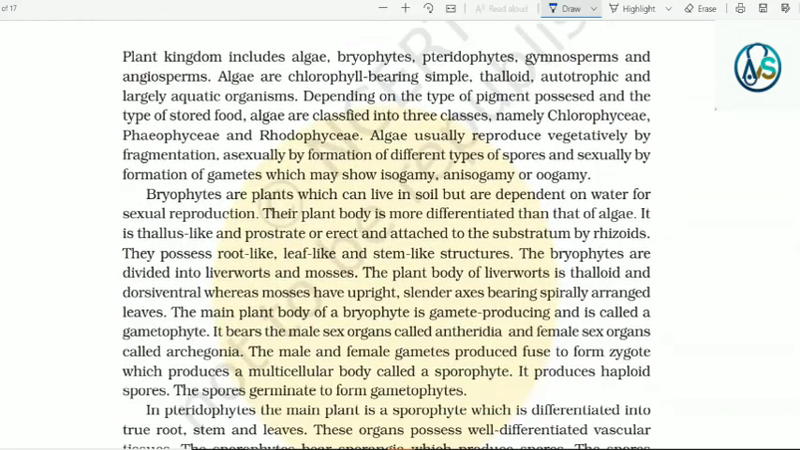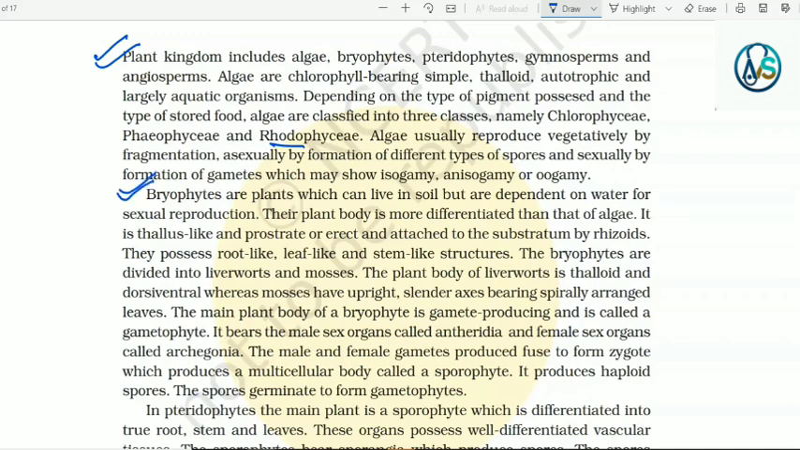Summary. Plant kingdom includes algae, bryophytes, pteridophytes, gymnosperms and angiosperms. Algae are chlorophyll-bearing, simple, thalloid, autotrophic and largely aquatic organisms. Depending on the type of pigment possessed and the type of stored food, algae are classified into three classes, namely Chlorophyceae, Phaeophyceae and Rhodophyceae. Algae usually reproduce vegetatively by fragmentation, asexually by formation of different types of spores and sexually by formation of gametes, which may show isogamy, anisogamy or oogamy.